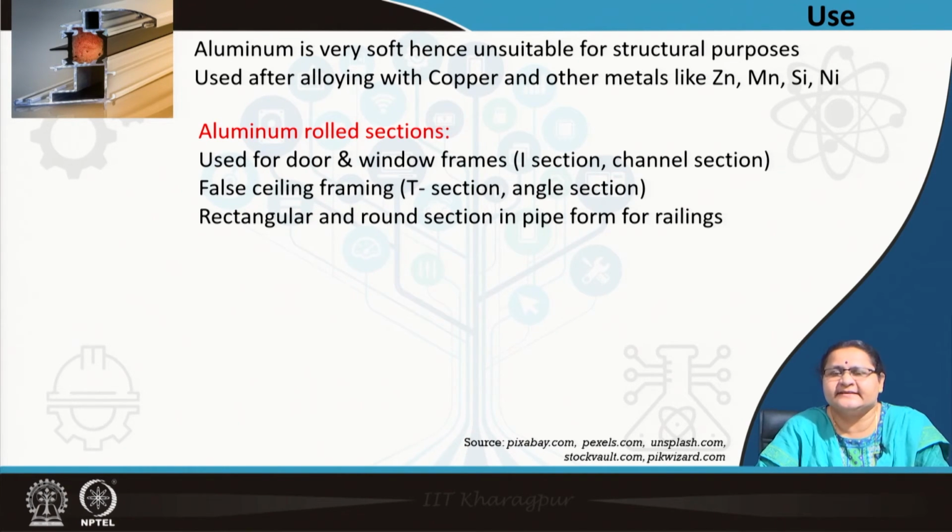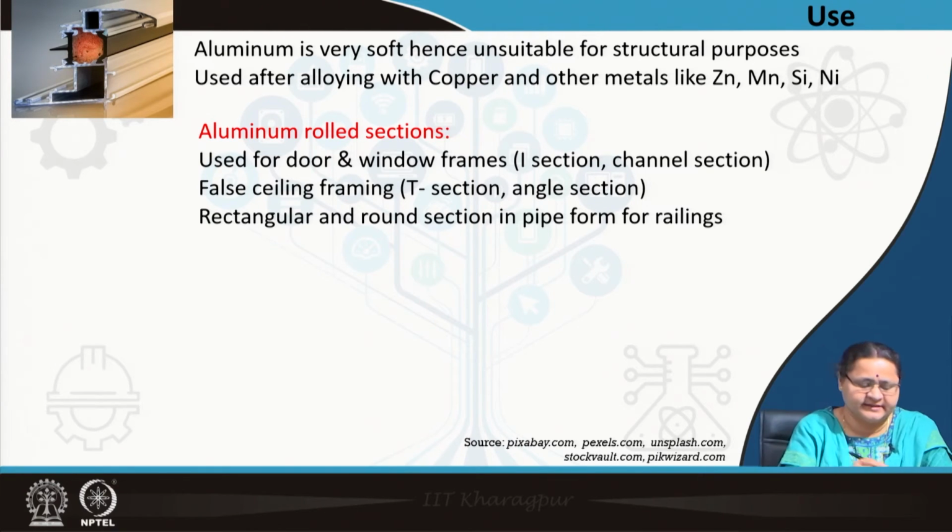You will get the same kind of sections: I section, channel section, T section, angle section, rectangular, round section, hollow section. So, whatever you get for non-ferrous metals, you will get for aluminum, but they cannot take much load. So, you see the use, it is written false ceiling.